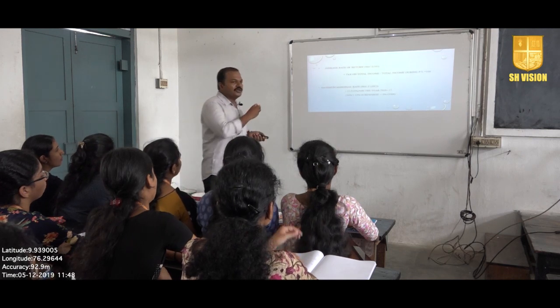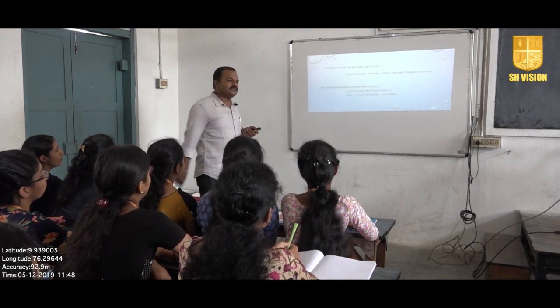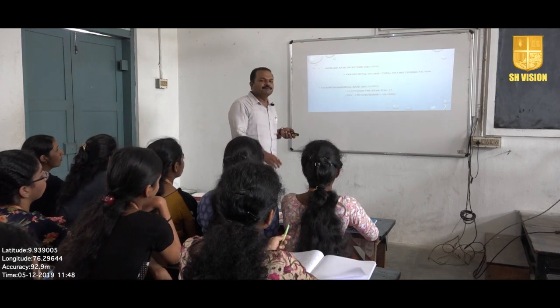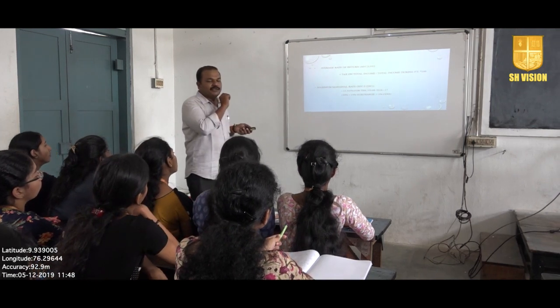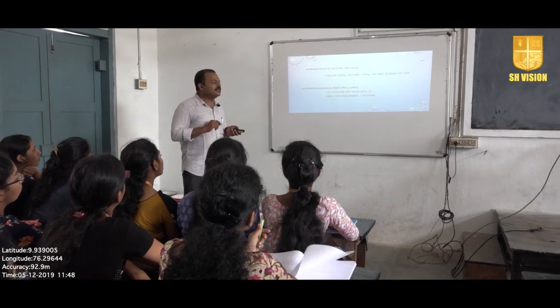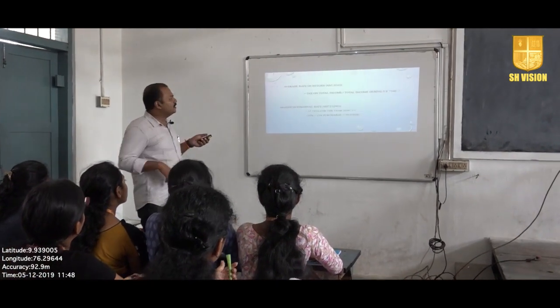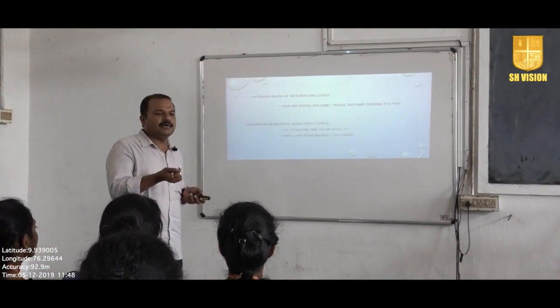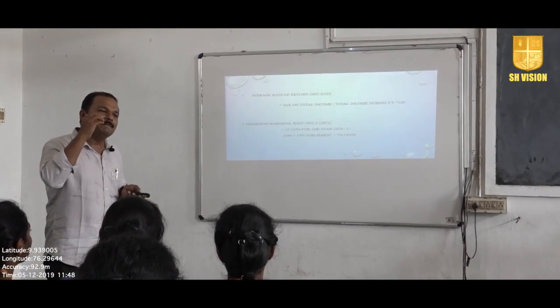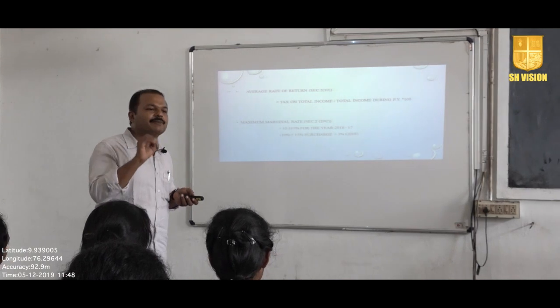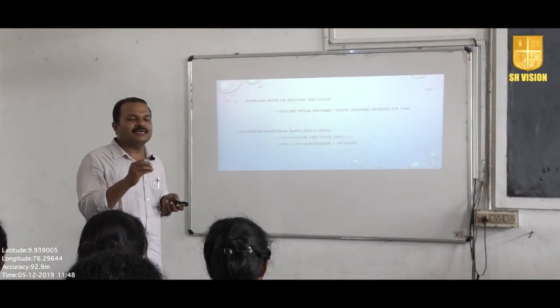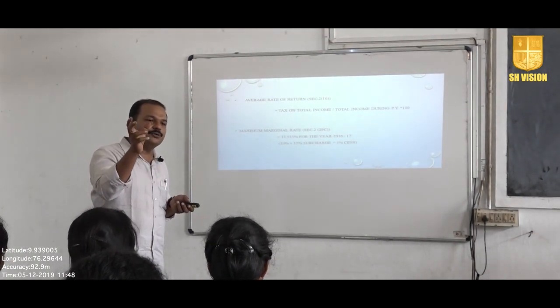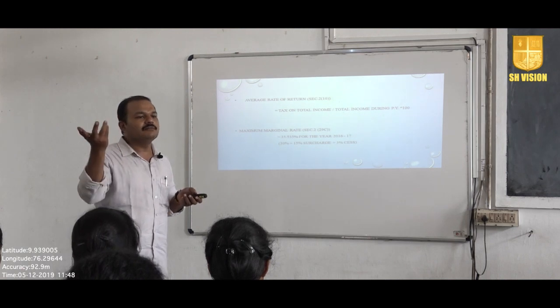Now, there is also a concept which is called average rate of tax. If you look at the definition as per section 210, it will be tax on the total income divided by the total income during the previous year multiplied by 100. That is, you are trying to calculate the percentage of tax that you have paid in a particular year. It is simple mathematics: whatever tax you pay divided by the total income multiplied by 100.